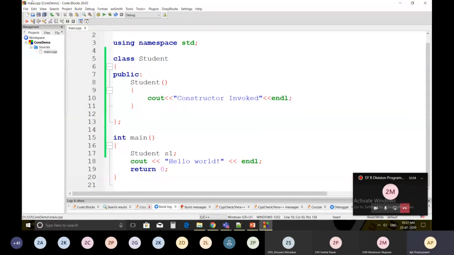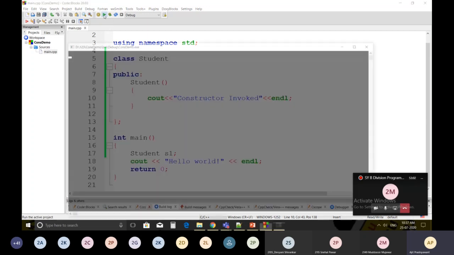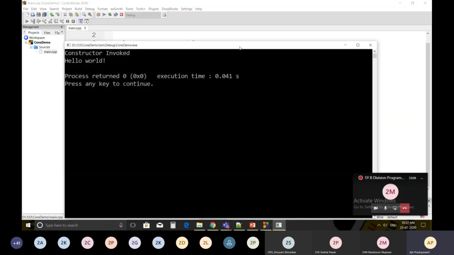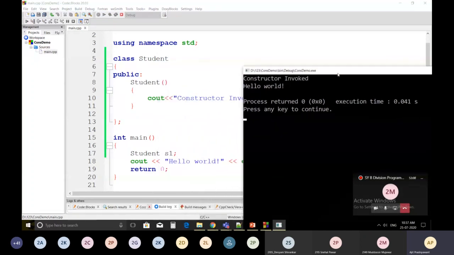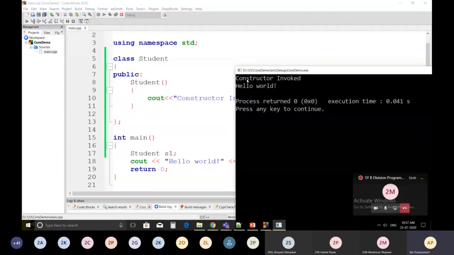So save it, compile it again. There are 0 errors, and then execute. Once you execute, now you will get the idea whether this constructor is invoked or not. So output is what? Constructor invoked, and then hello world.